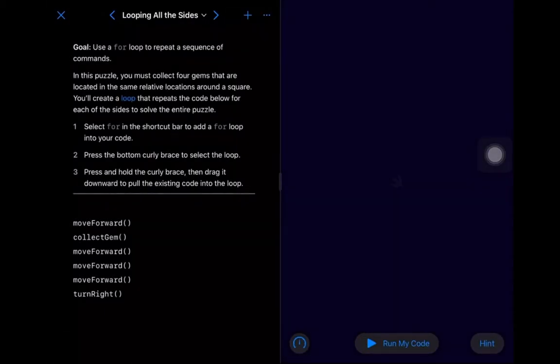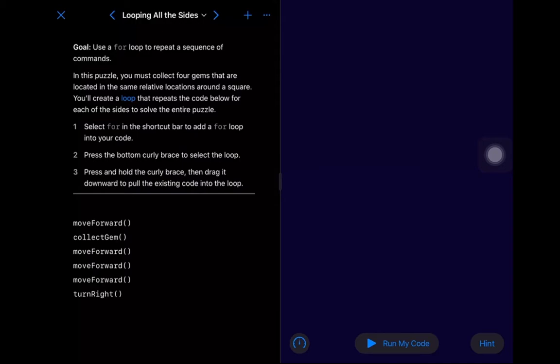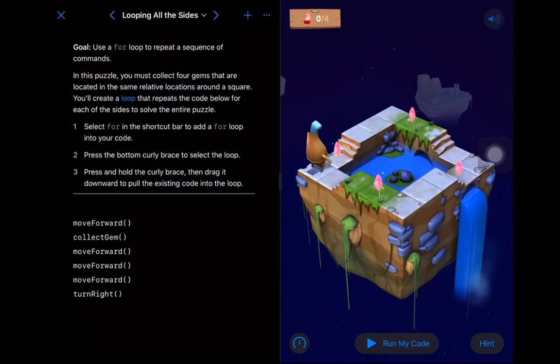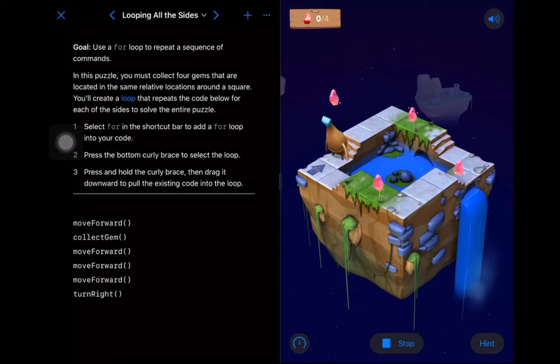Okay, cool. Now we've got some existing code. This is a really good example of how you might approach a particular problem. Imagine we've written this code here because we've solved a particular edge. So let's run my code and see what it does. Someone else has written this for us. All right, move forward, collect gem, move forward, move forward, move forward, turn right. Okay, cool, we solved one edge. Not bad.